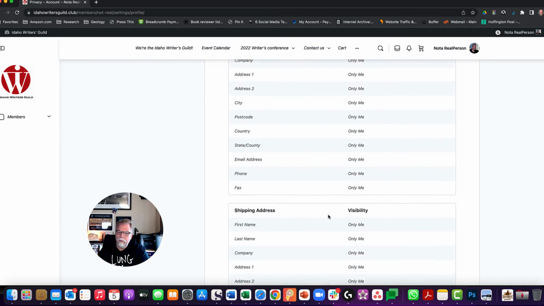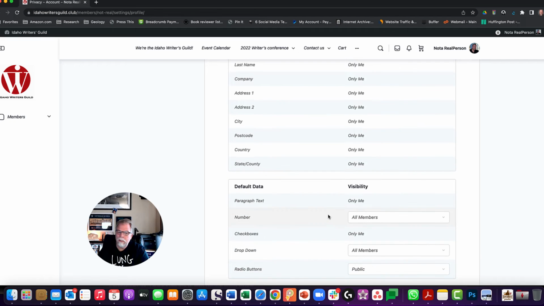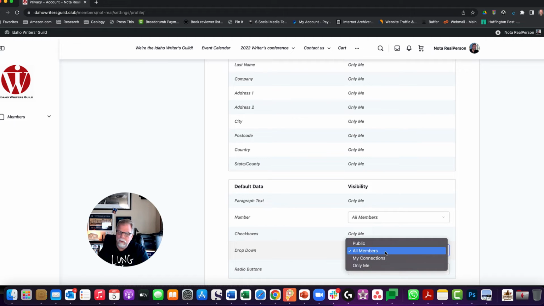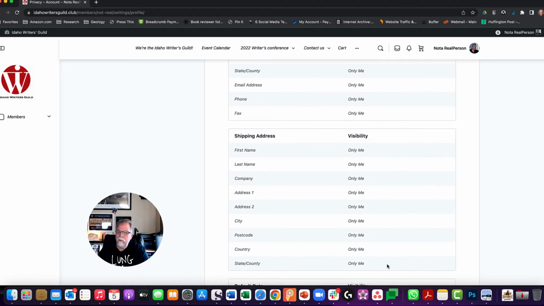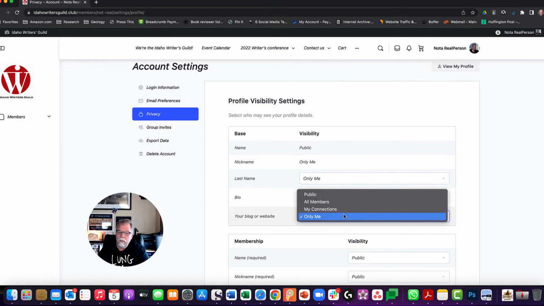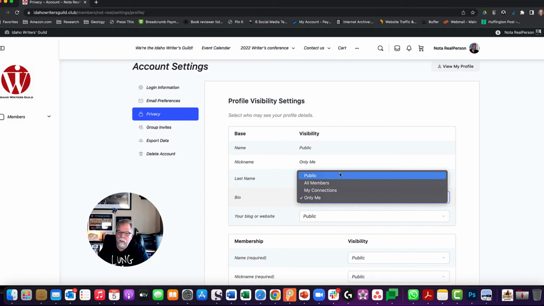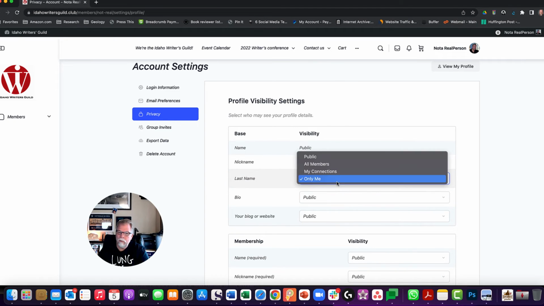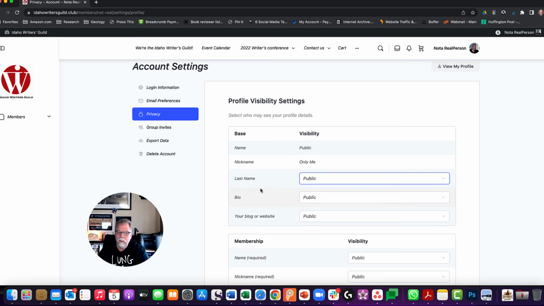Now you'll notice that billing address and shipping address are automatically set to only you. Okay, and your default data is just your membership number. That's the order that you join in. You can change that as well to where nobody can see it. You can see whether you want to be on the drop down or anything like that. You can make sure that only you can see those things, or that they're simply public. Now, for the most part, our board members' information will generally be public with a few exceptions. But if you're just a regular member, you can make this any way that you want it to be.